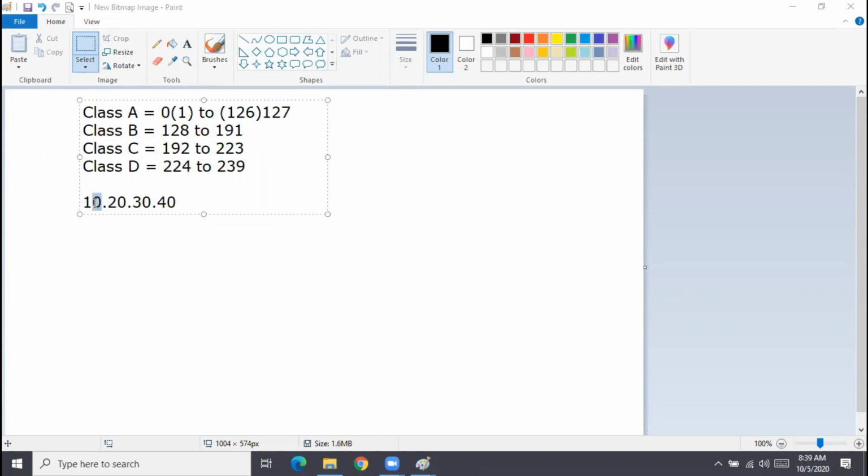This decimal number 10 is 8 bits, 8 bits, 8 bits. Since there are 8 bits, we call it 1 octet, right? This is how we make out the class from the first octet, and that's the reason we have something called the first octet rule.